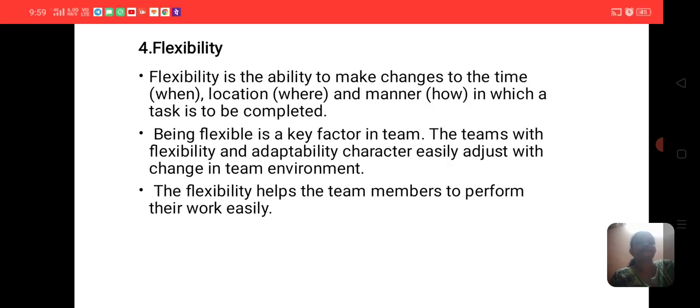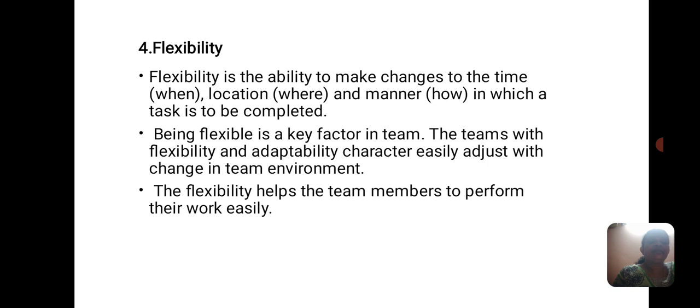Next, the fourth one, flexibility. Flexibility means that the decisions taken by the team members can be flexible: when, where and how to do the work, and in what manner. All these things are already prescribed, so they can be flexible. This is called flexibility. Flexibility is a key factor of the team. A team with flexibility and adaptability easily adjusts to changes in the team environment. Flexibility helps the team members perform their work easily. So the decisions they take in the team should be flexible. Flexibility also helps to achieve the goals of the organization.